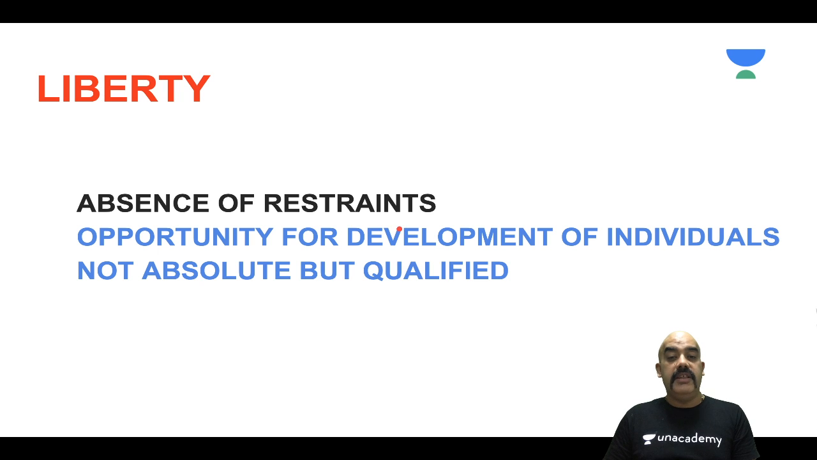Liberty has got two definitions. The negative definition is absence of restraints. So if you remember Article 21, it says no person shall be deprived of his life or personal liberty except according to procedure established by law. In other words, things like custody, things like illegal arrest are being looked after in liberty. But that's not the end of it. This was asked in 2019 prelims question. You should be knowing this, that liberty also has a positive definition. That is, the state has the responsibility to give opportunity for development of individuals to the best version of itself.